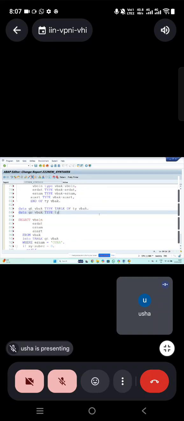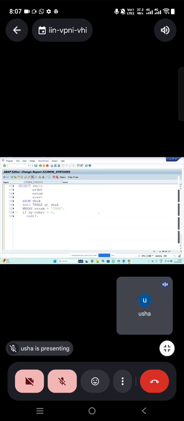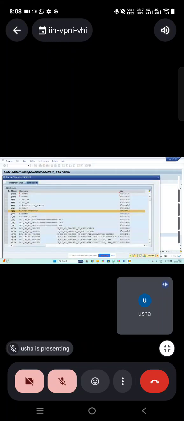GS_VBAK type table VBAK. Then we do the loop, loop at IT_VBAK into GS_VBAK, and a write statement to display the data. GS_VBAK-VBELN, GS_VBAK-ERDAT, GS_VBAK-ERNAM, and GS_VBAK-VBTYP. Correct?